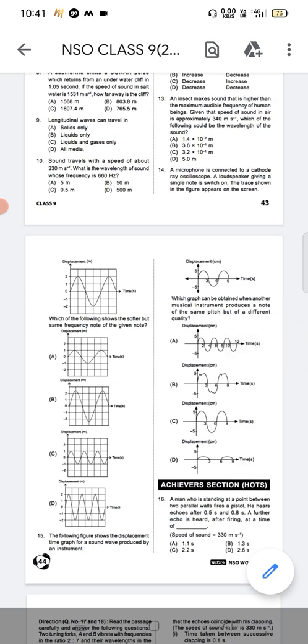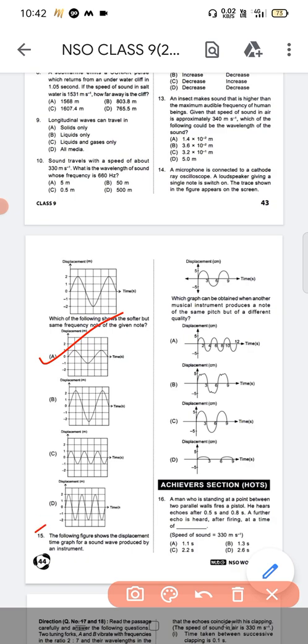Next, a microphone is connected to a cathode ray oscilloscope. A loudspeaker giving a single note is switched on. The trace shown in the figure appears on the screen. Question number 14, option A is the correct answer, displacement time, that is option A.